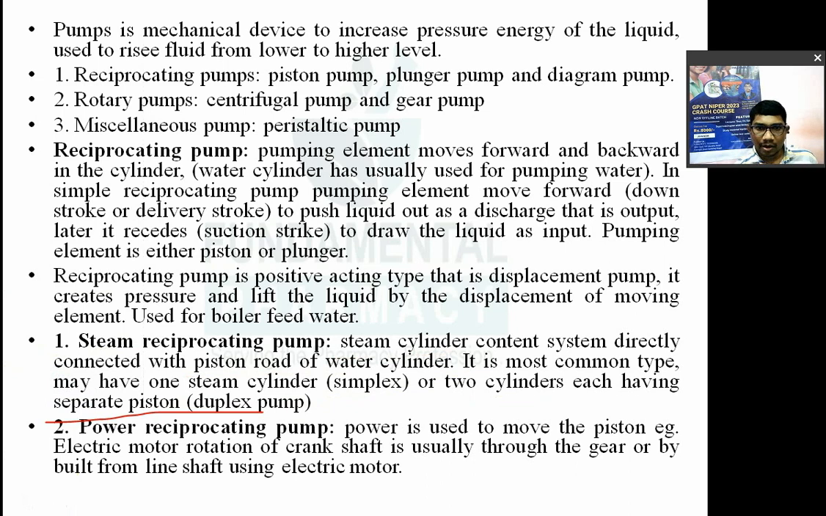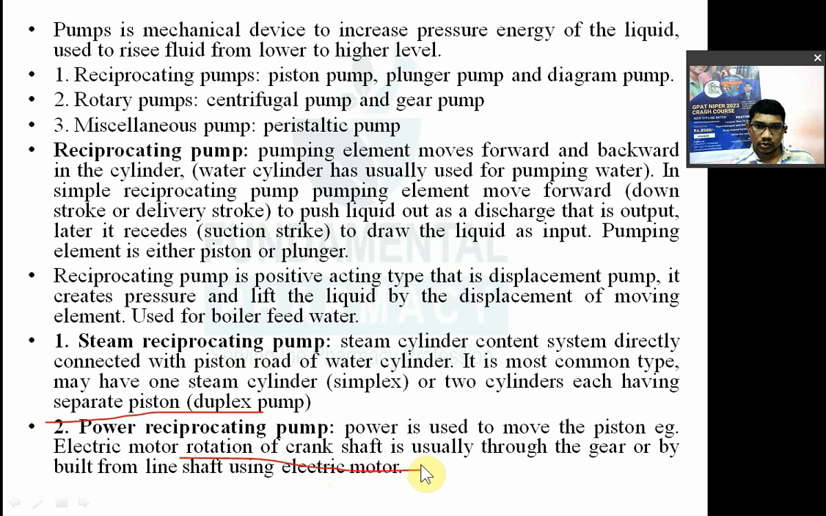Another type of reciprocating pump is a power reciprocating pump. इसमें क्या है कि power is used to move the piston. For example, इलेक्ट्रिक मोटर से उसका पिस्टन का मूवमेंट करेंगे. So that is nothing but the power reciprocating pump. Power is used to move the piston. Example, electric motor.